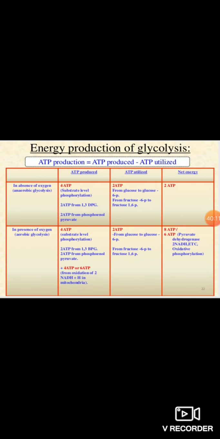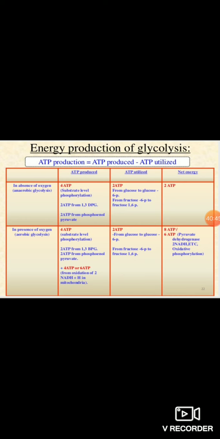Now, total energy production of glycolysis. When I use the word total ATP production, it means whatever ATP is produced minus ATP utilized. In the anaerobic condition, or we can say in the absence of oxygen, what happens? By substrate level phosphorylation, as I told you, in the payoff phase 4 ATP molecules are produced.